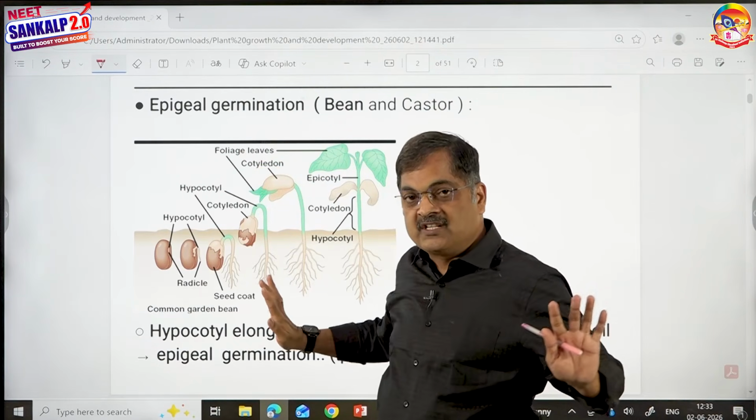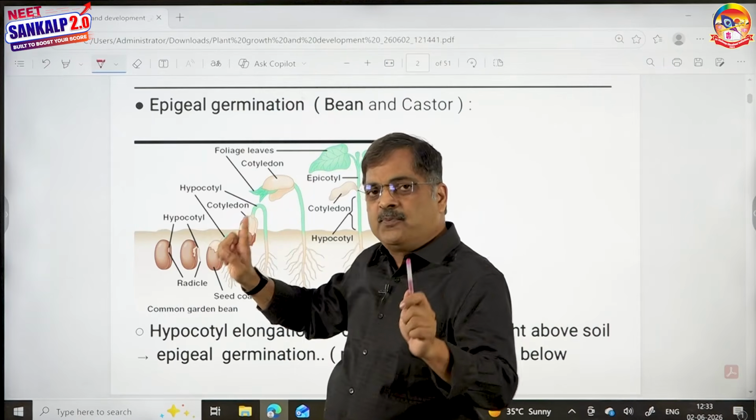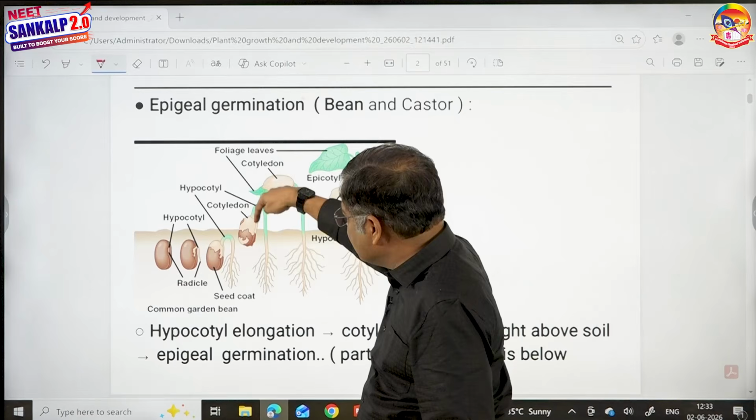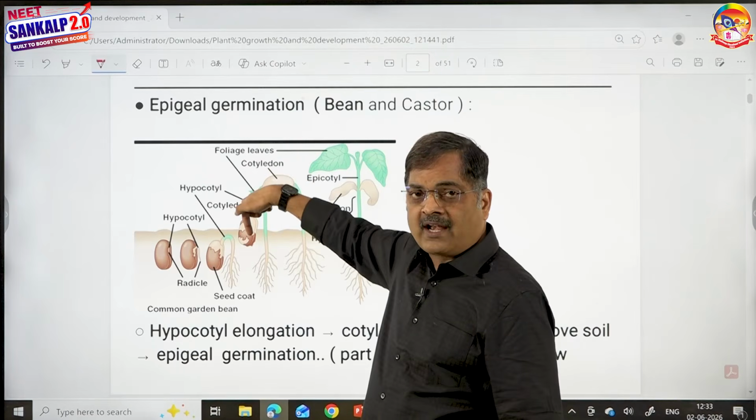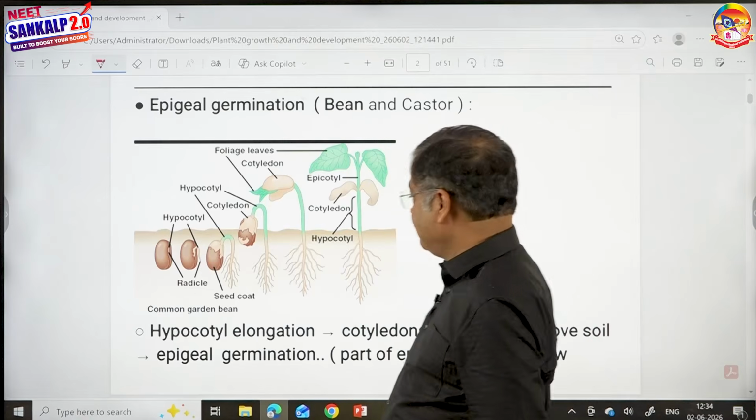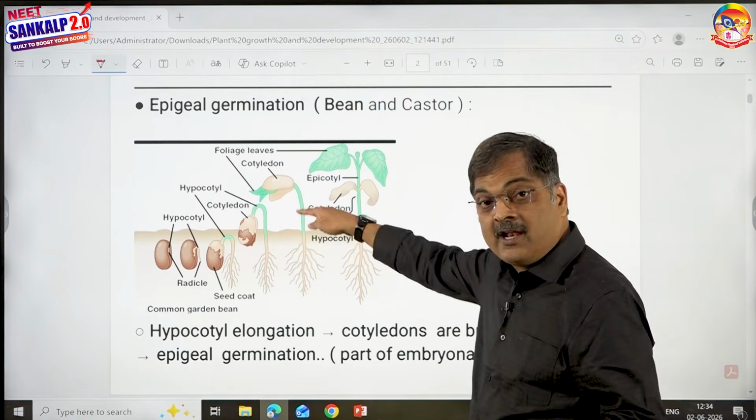Let us pray that this question doesn't come. All right. The textbook says epicotyl hook. Go according to epicotyl hook only. But actually it is the hypocotyl which is forming a hook-like structure. Could you tell me what is the hormone responsible for this? Ethylene. Ethylene is responsible for apical hook formation.